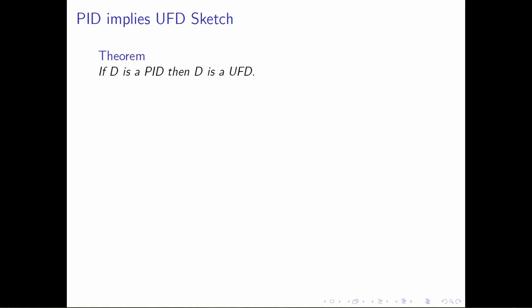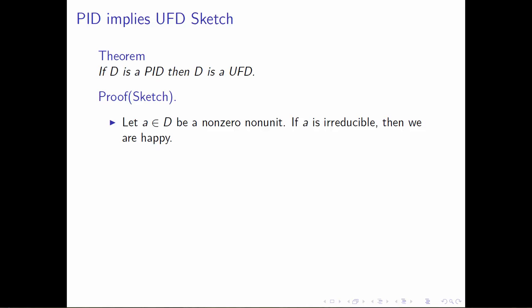So let's start out. How does this proof go? We start by taking an element of the domain that's non-zero, non-unit, and we want to try and write it as a product of irreducible elements. So that's what we do first. We first do existence of a factorization, and we'll do the uniqueness part later as a separate thing. So for existence, let's start out with a non-zero, non-unit. If it happens to be the case that the element you picked is irreducible, then we're happy. There's its decomposition as a product of irreducibles.